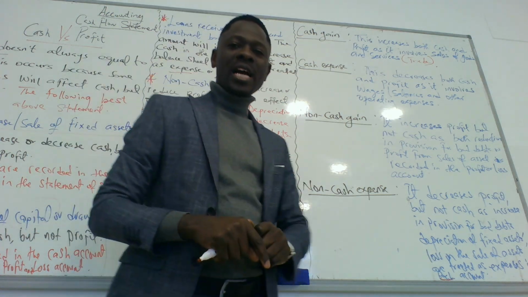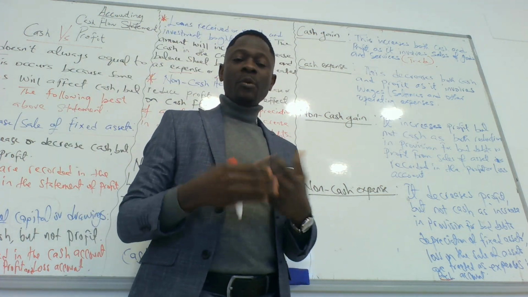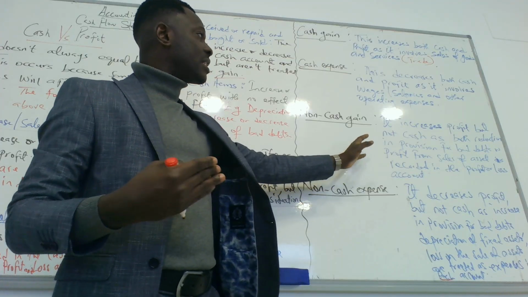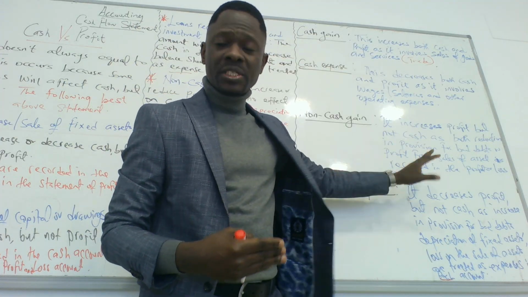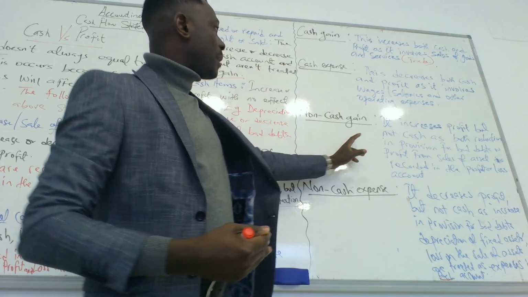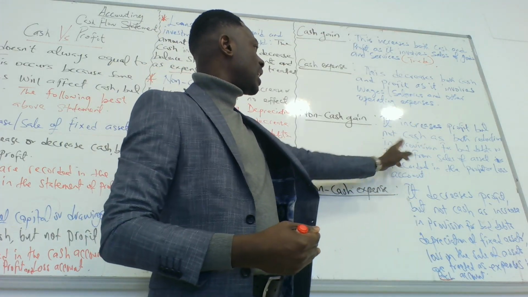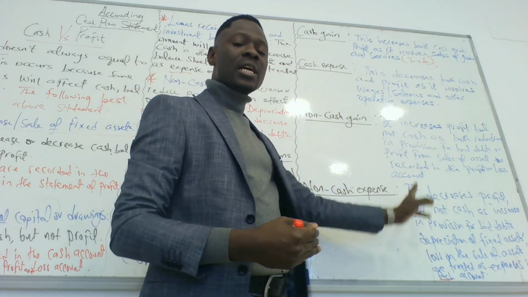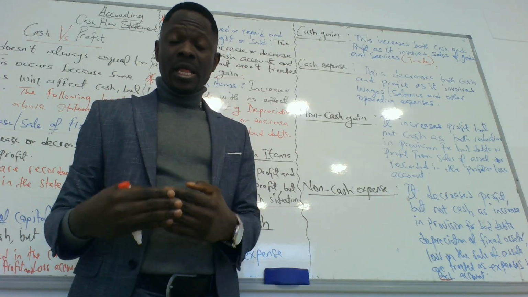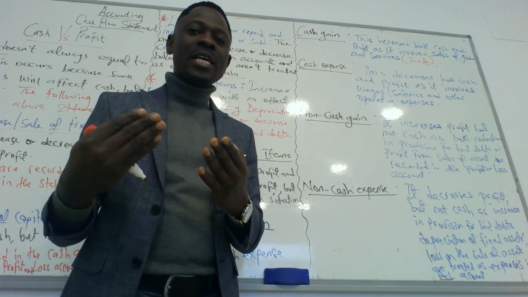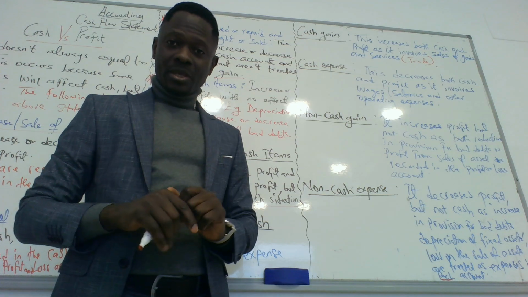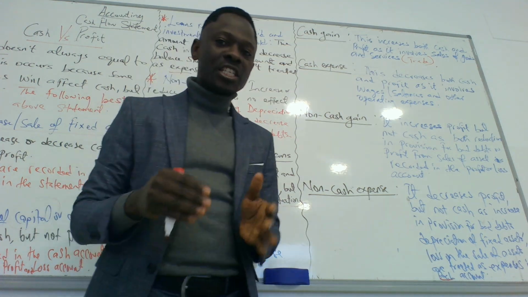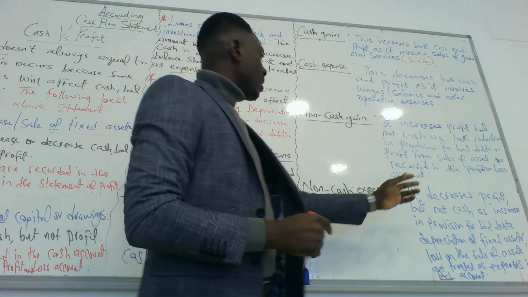Then the next one is non-cash gain. A non-cash gain is more like an income for the business, and it increases profit but not cash. Examples are a reduction in provision for bad debt or profit from sale of assets, recorded in the profit or loss account. As soon as there is a decrease in provision for bad debt, it is recorded on the credit side of the profit or loss account and treated as income, and that increases profit but does not increase cash.